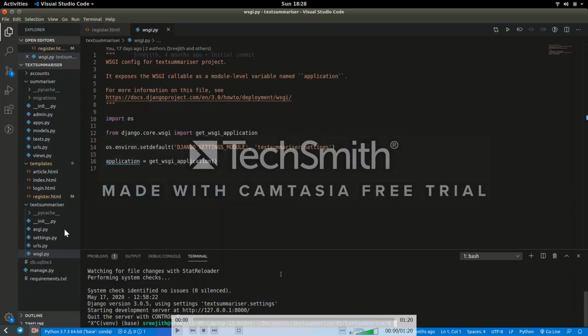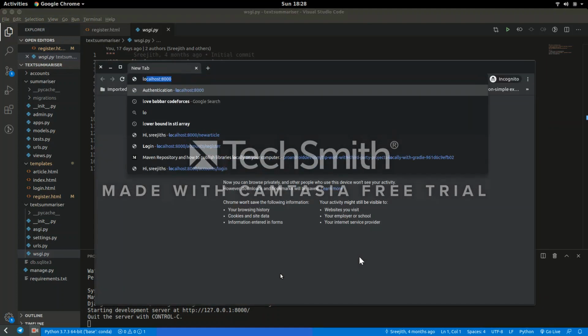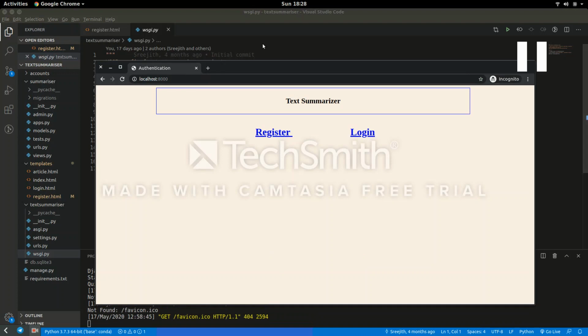So this is the code. I'm going to run this code. Python manage.py runserver, and I got the link in here. So I'm going to paste it in Chrome, and I got the login page in here, the home page of this text summarizer. So we can register and log in. If you already registered, we can directly log in.